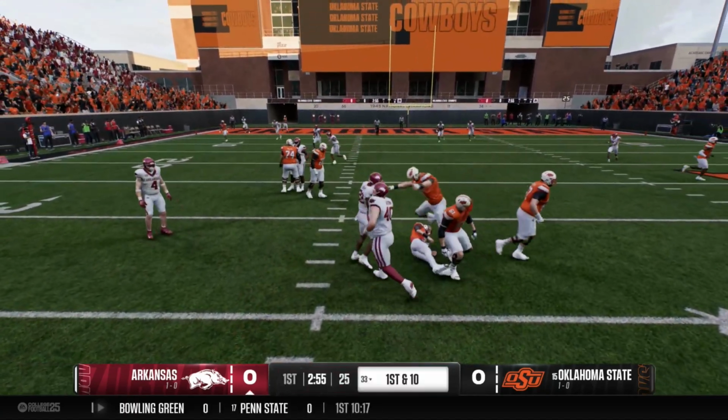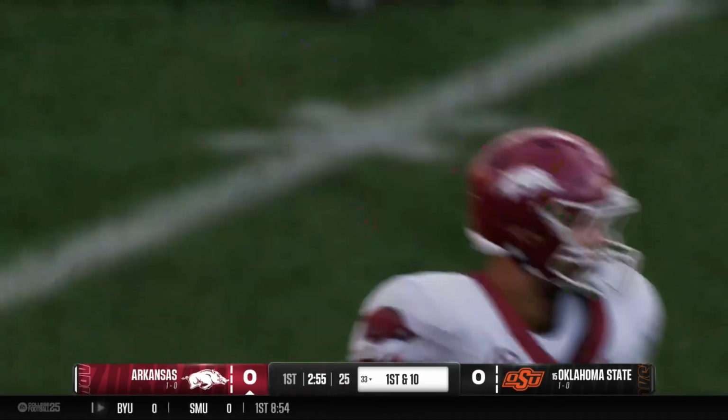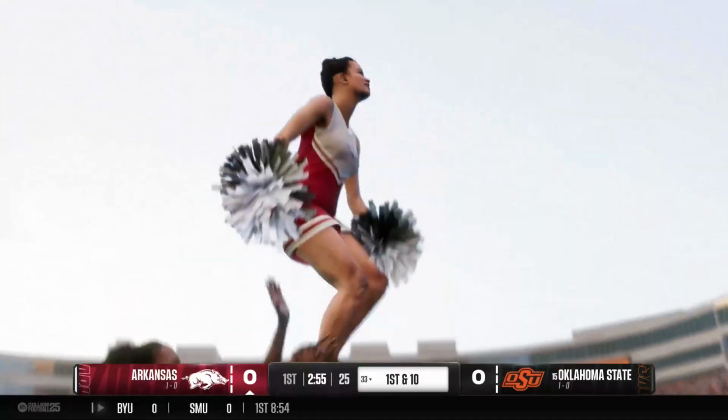Stribling was wide open and Bowman just took a big sack. Okay, on that note, we're going to jump forward to the end of the game. I will show you what Barry gets up to.